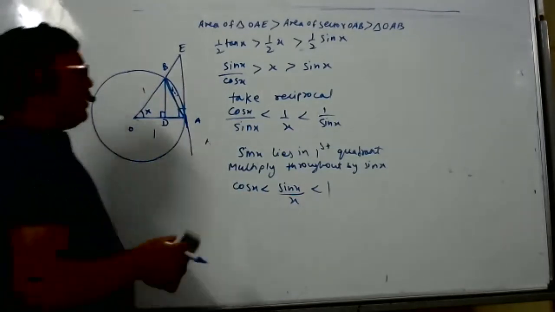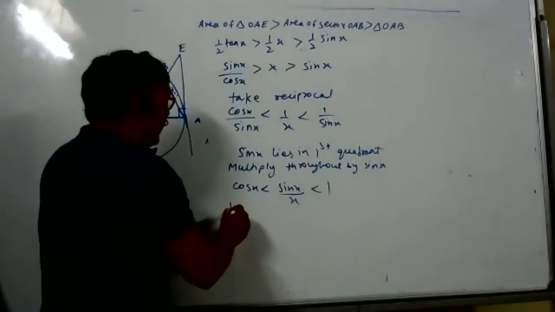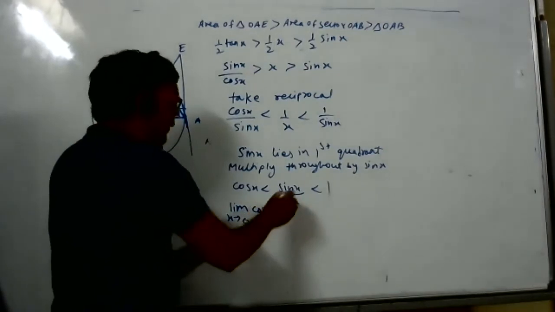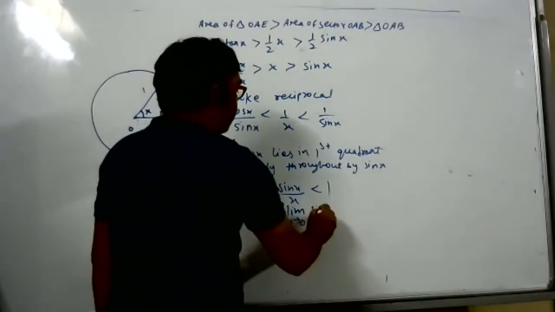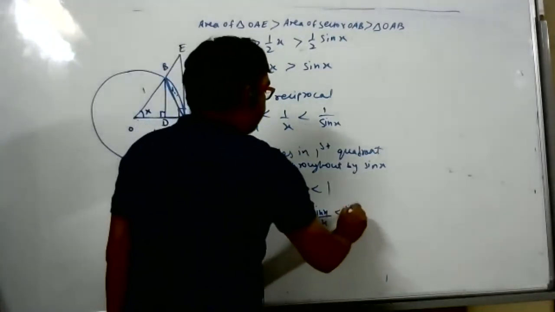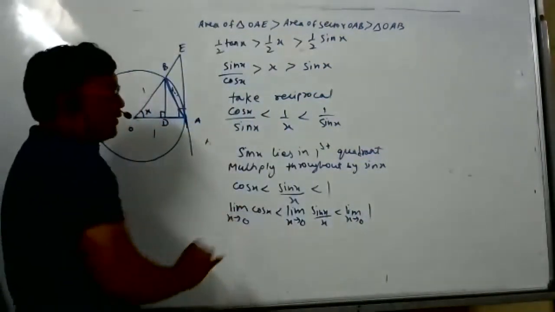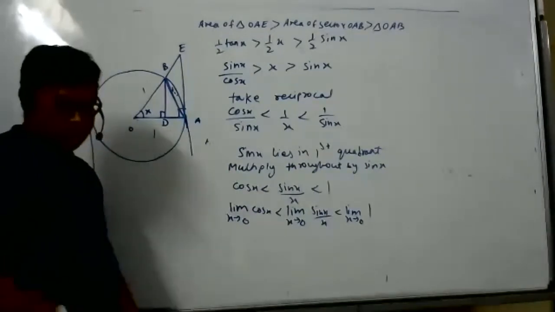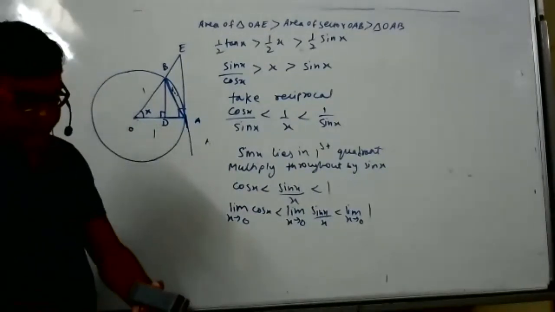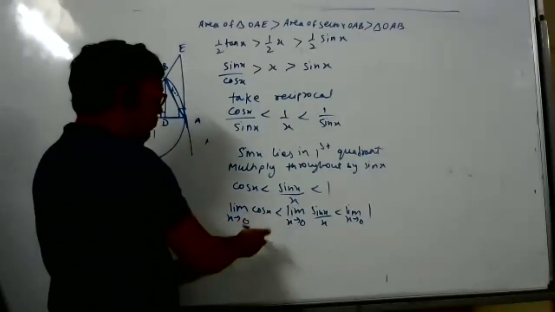Then I want the value of the limit now. I will take the limit also. Limit x tends to 0 of cos x, and at this place also limit x tends to 0 of sin x by x, and limit x tends to 0 of 1. So limit x tends to 0 of cos x: anybody knows the answer? No one knows the answer. 1, sir. In the place of x, put 0. What should I do? 1.